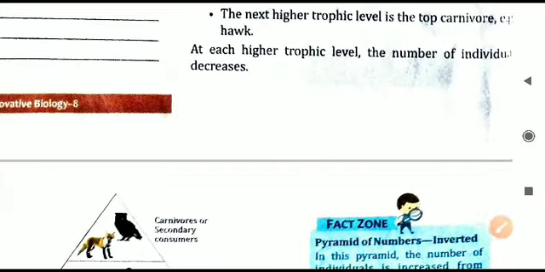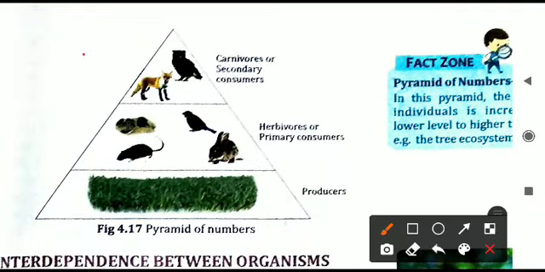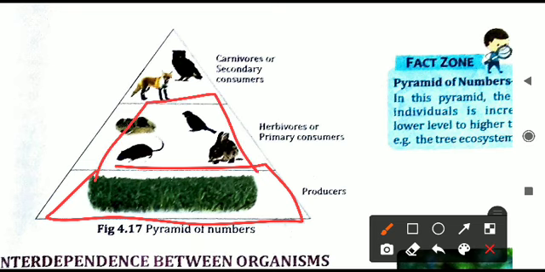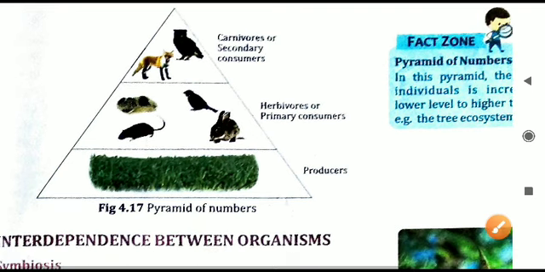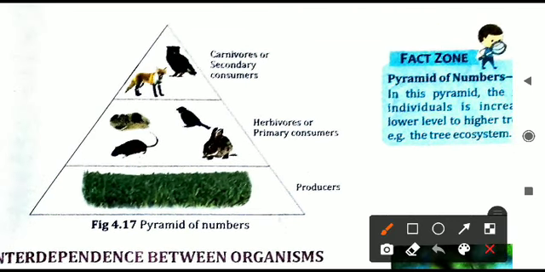So like this we can make a flow chart kind of, or a graphical representation. You can see this is how the pyramid of numbers looks. Producers are more in quantity, then herbivores are less, carnivores are minimum in quantity. So the quantity keeps reducing. You can see a pointed structure upwards, and a triangular pyramid is developed here. So the pyramid of numbers is upright in a grassland ecosystem.